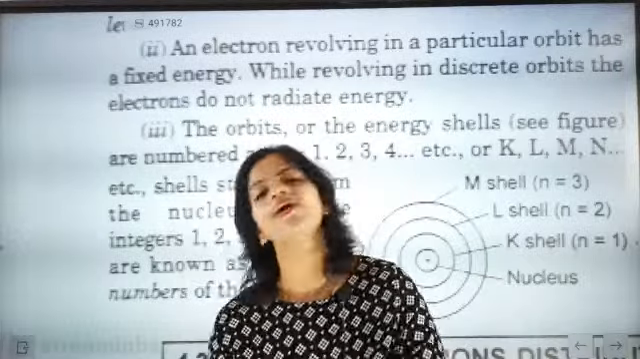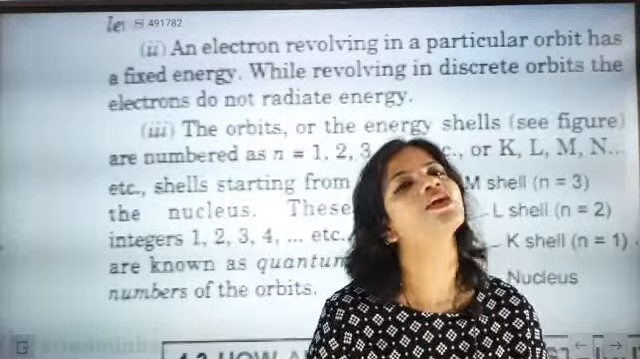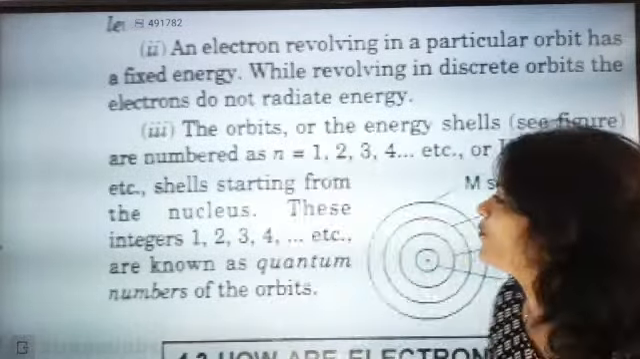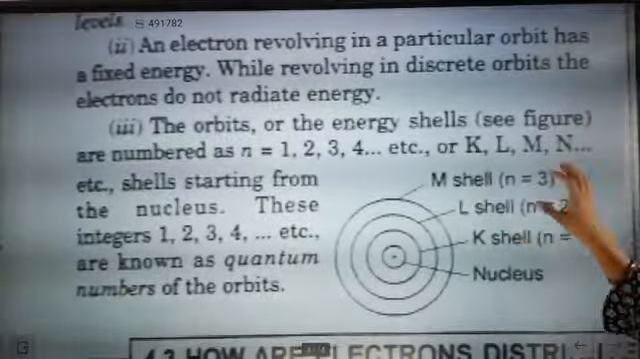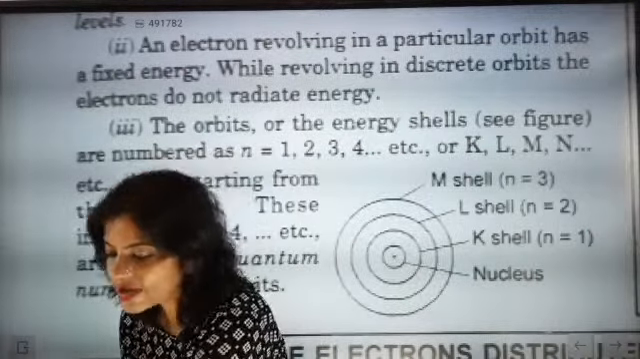And this drawback was overcome by Bohr. That means Rutherford made a mistake and Bohr covered up that mistake. This is exactly what Bohr has done for Rutherford. The orbit, I hope you might have understood this point.